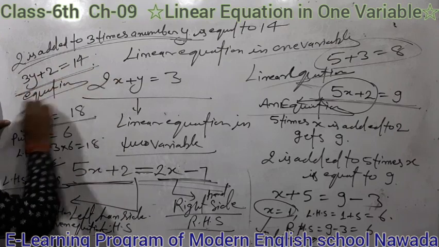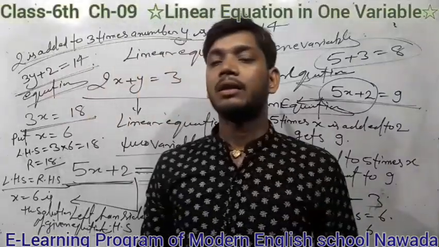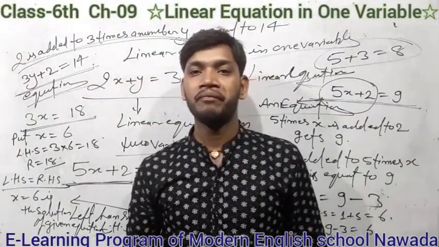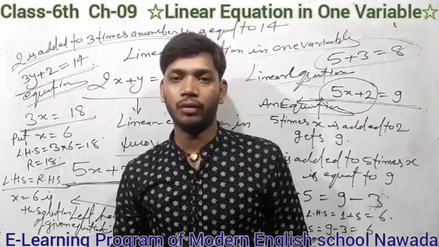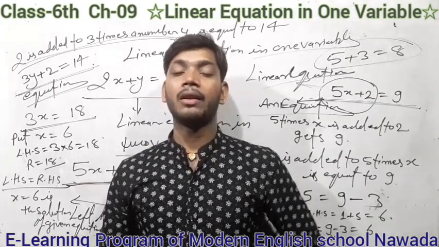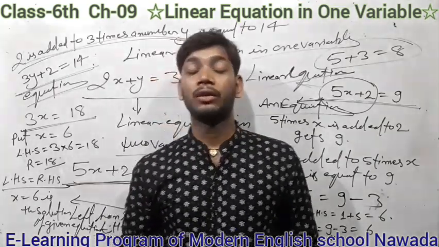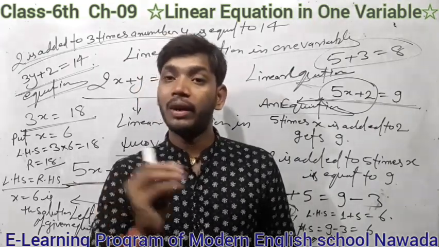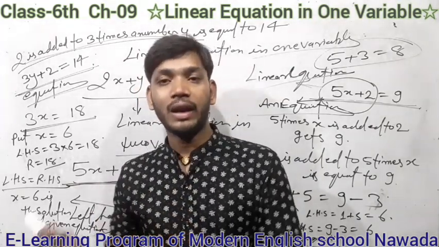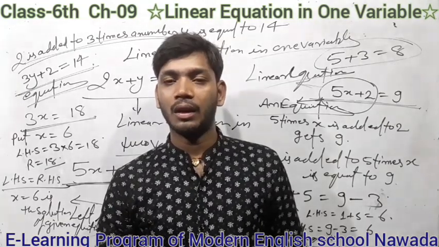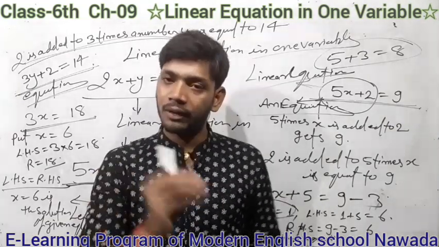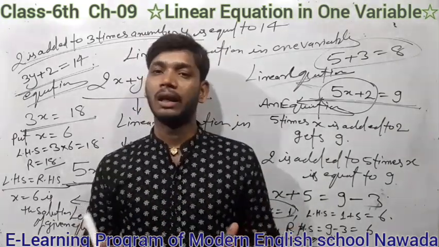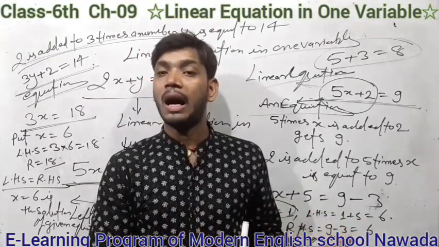Similarly students, you can write a statement in equation form. After that you have to check whether the value of the variable satisfies or not. I think you put that value and check whether LHS equals RHS or not.